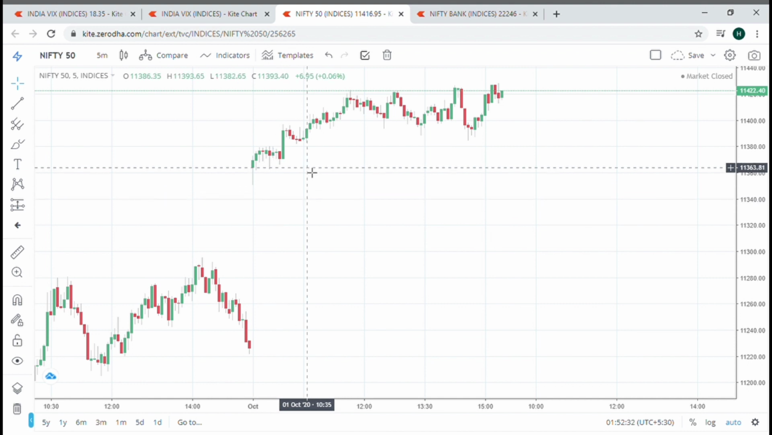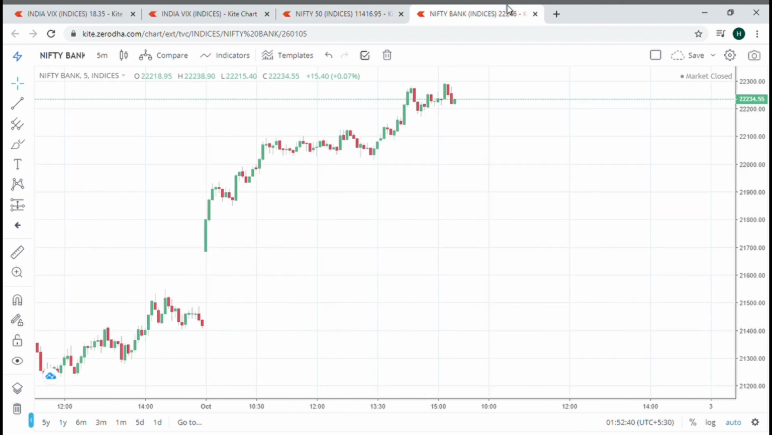As you can see, the market never came down. It just gave us 30 points very easily in the money CE. And if we look at Bank Nifty at 9:45, this is the 9:45 candle, it will give 50 points very easily. So that's the power of VIX.